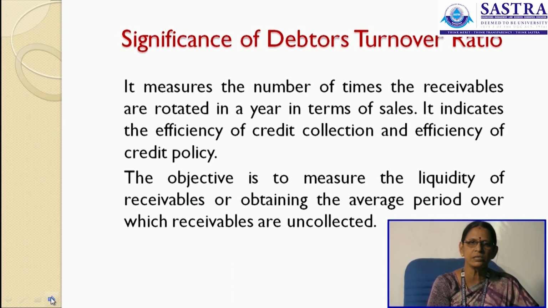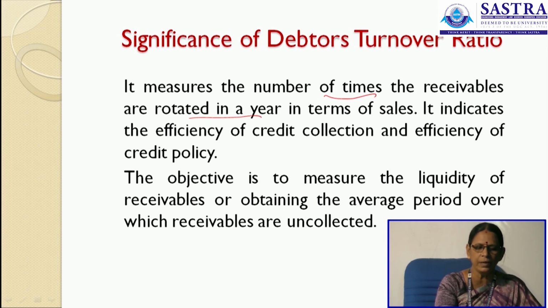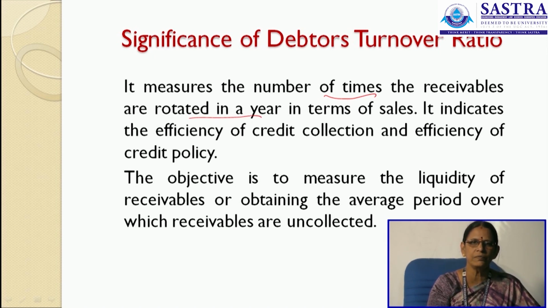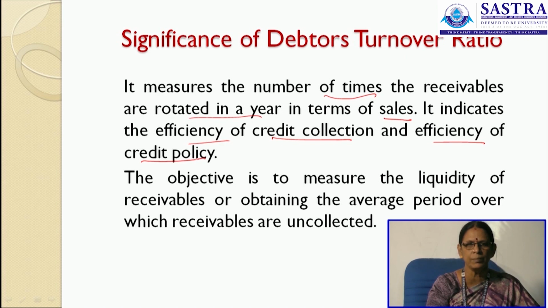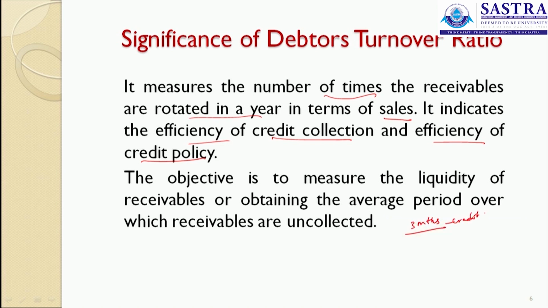What does this debtors turnover signify? It measures the number of times the receivables are rotated in a year, that is, how many times they are converted into cash in a year in terms of your sales. It indicates the efficiency of credit collection, how far the organization is efficient in collecting the credit from the customers, and the efficiency of your credit policy. Say, assume when we give a credit period for a debtor, it is 3 months. If the debtor is returning in a month, he will be given a 2% discount.